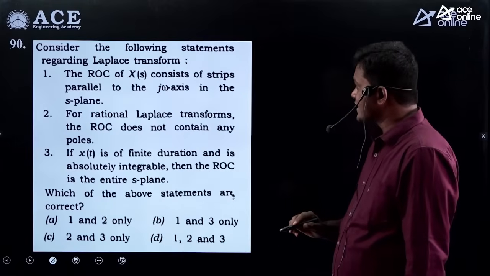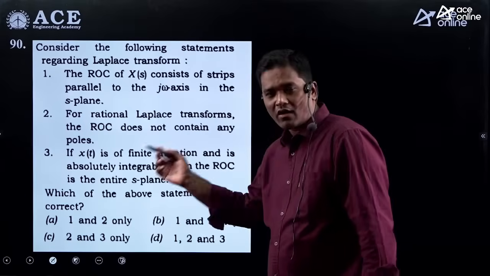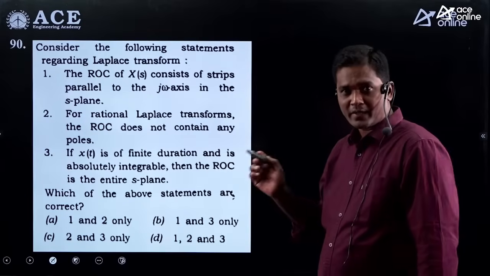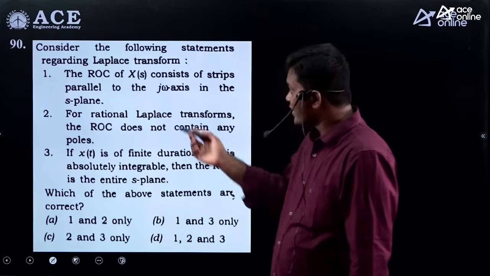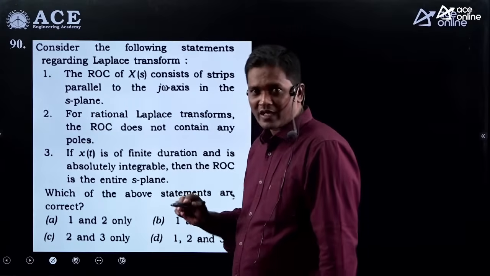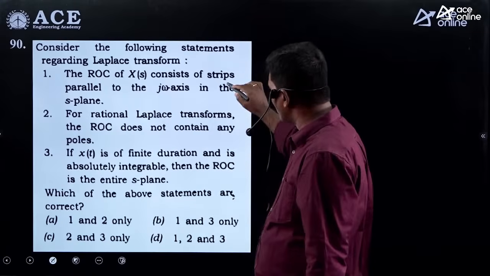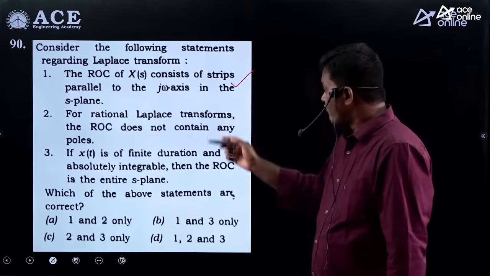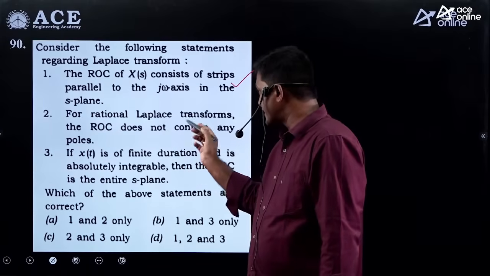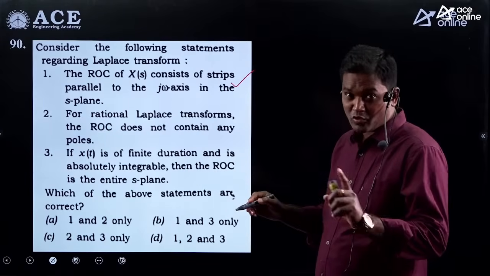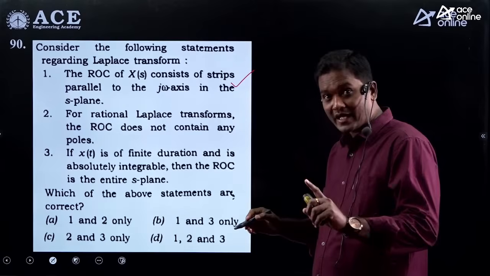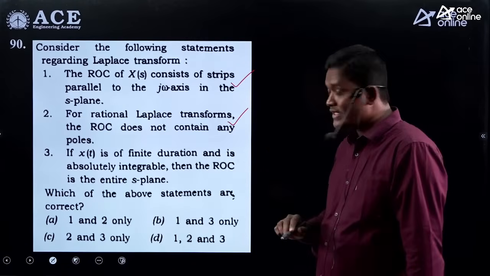And the last question in signals and systems. These are all the properties of the ROC of Laplace transform. First statement, what is the shape of the ROC? It is a strip parallel to the j omega axis, correct? For a rational Laplace transform, the ROC does not contain any poles. Yes, ROC does not contain any poles, but it may contain zeros. So statement 2 is also correct.